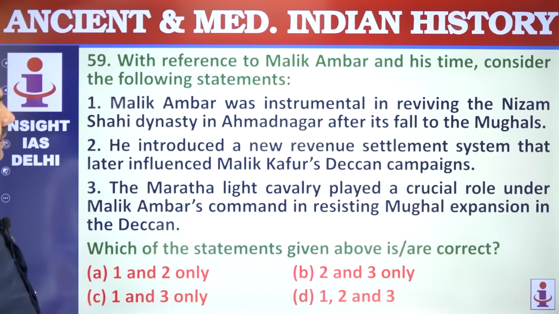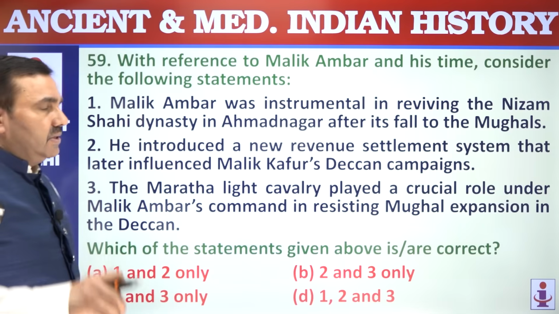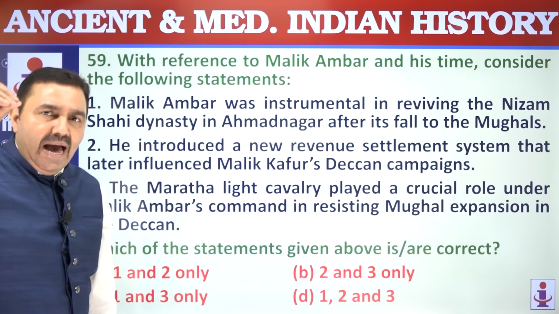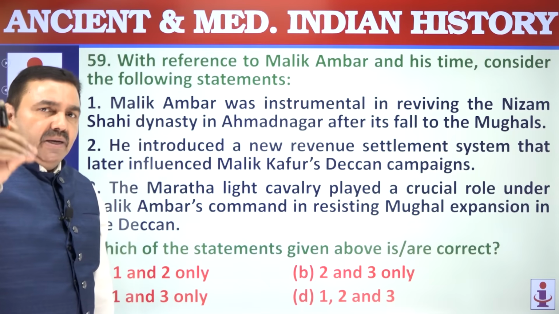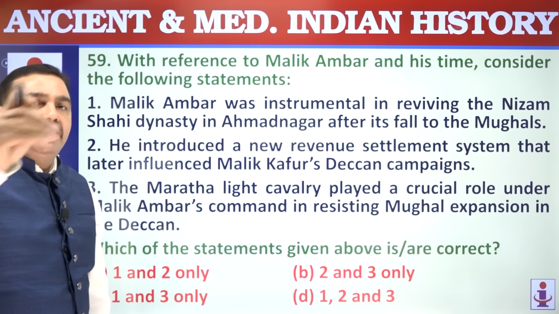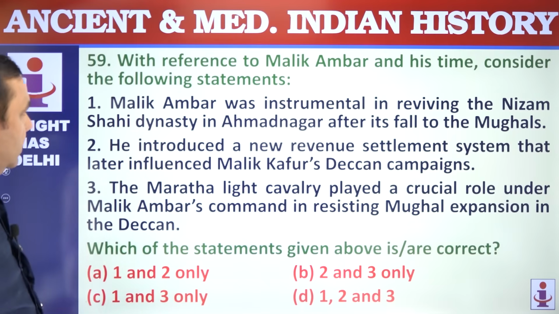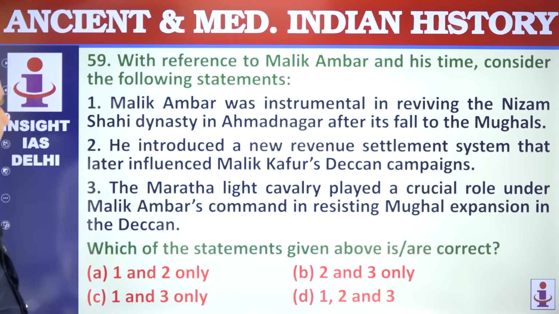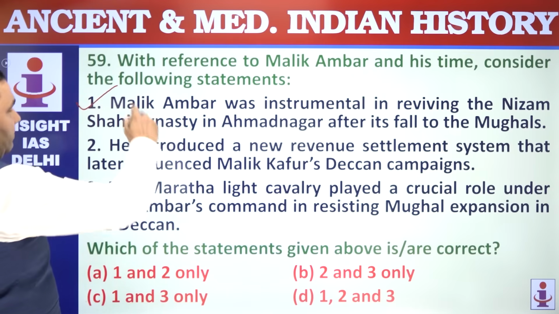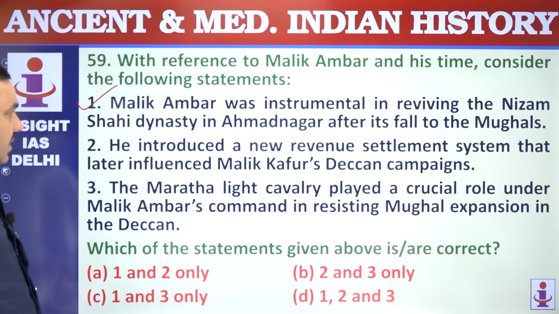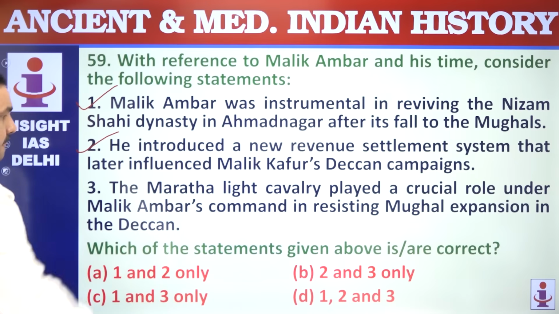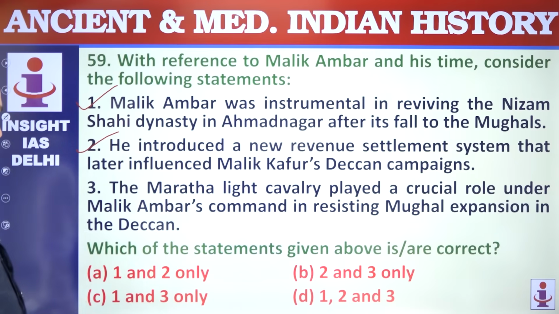59. With reference to Malik Ambar, Malik Ambar was Prime Minister of Ahmednagar, considered to be one of the ablest administrators in Indian history. He started the guerrilla method of warfare, which was later perfected by Marathas against Mughals. Malik Ambar was instrumental in reviving the Nizam Shahi dynasty, that was the dynasty of Ahmednagar, and introduced new revenue systems. Cavalry played an important role, that's correct.